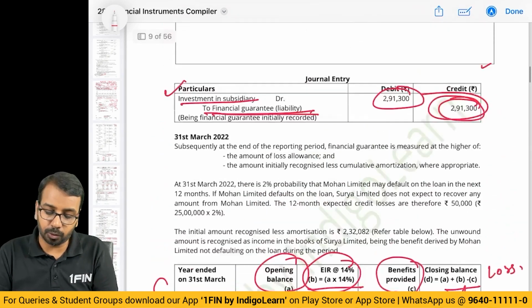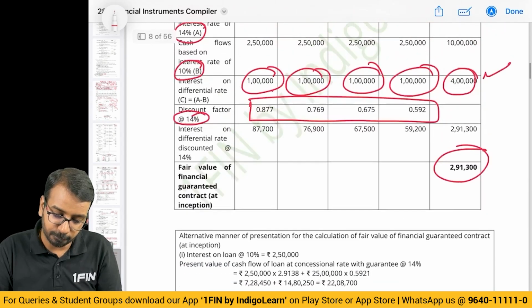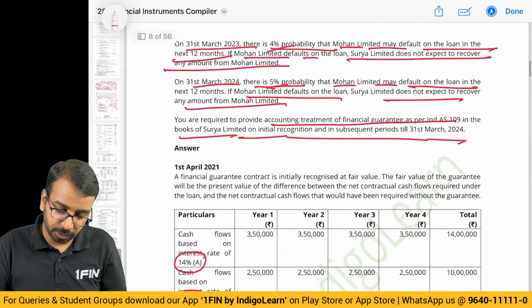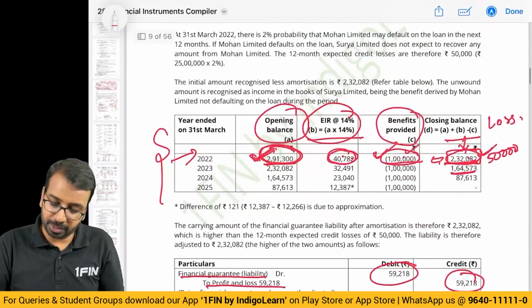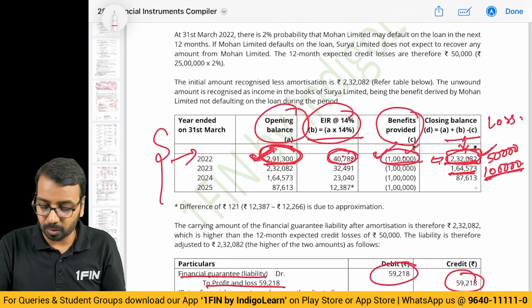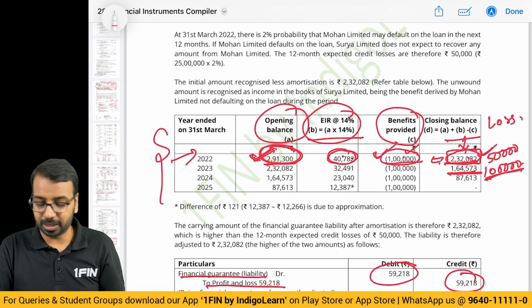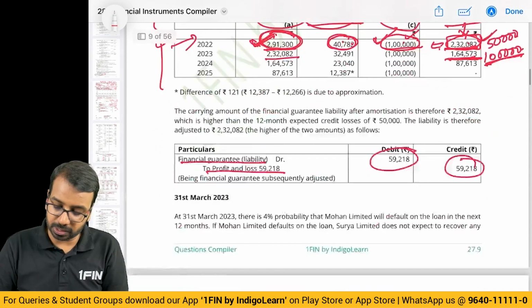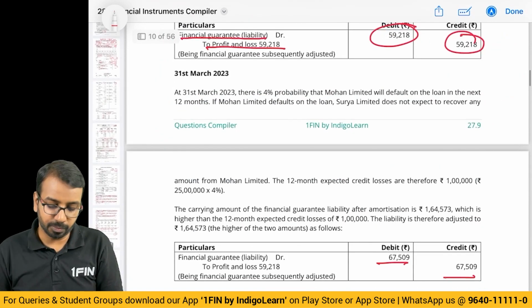Now 164, the default rate that they have given is 4%. 4% default means 1 lakh. So again my expected liability or loss is 1 lakh. My carrying amount of liability is 164. I will continue to carry at 164. 232 minus 164 I will recognize in the income statement.